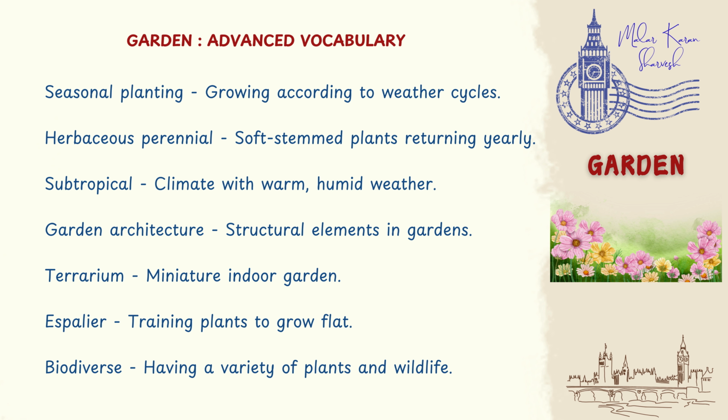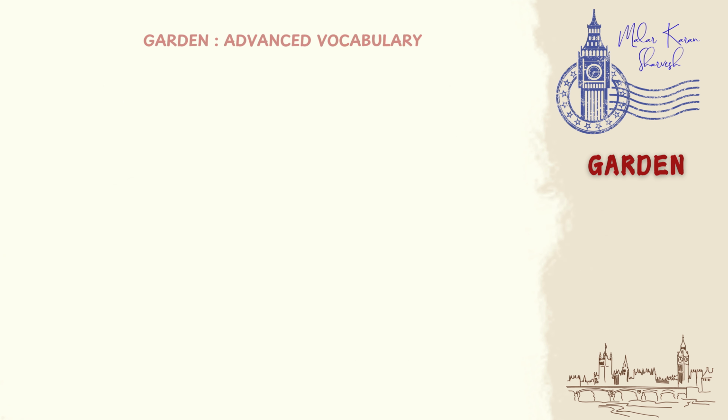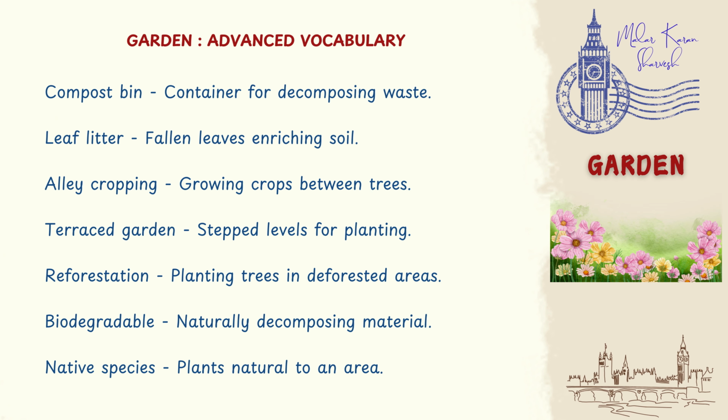Terrarium, miniature indoor garden. Espalier, training plants to grow flat. Biodiverse, having a variety of plants and wildlife. Compost bin, container for decomposing waste. Leaf litter, fallen leaves enriching soil. Alley cropping, growing crops between trees. Terraced garden, stepped levels for planting. Reforestation, planting trees in deforested areas.